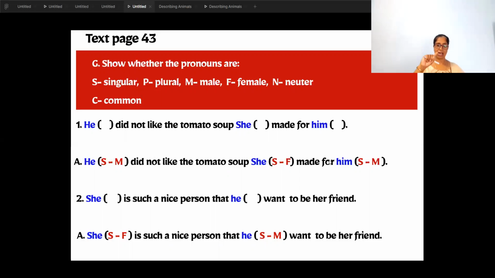And he is a male or a female? Male. So I have put M. So that is how it has to be done. In the first sentence, the second one is she, S-H-E, she. First tell the number. Is it single? When I say she, it is single. So S. And she is a female, feminine. So F. Got it? Same way. Him. When I say him, it is singular number. So S. And it is a masculine gender. So M. So that is how you have to do this exercise.